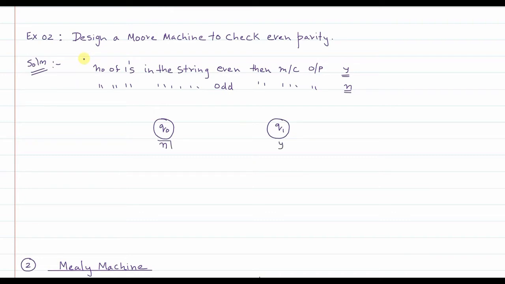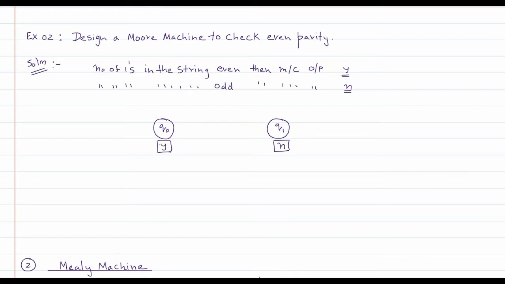I will just put it in the box. So these are the outputs associated with each state. I will do it in a different way: in place of yes here and no here, I will do it opposite. Let's say the output associated with Q1 is no, and the output associated with Q0 is yes.